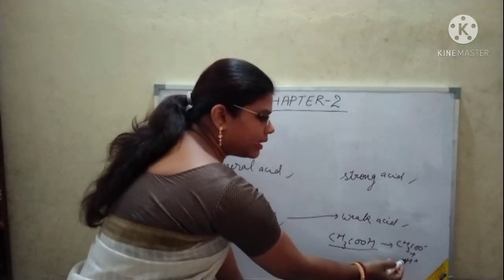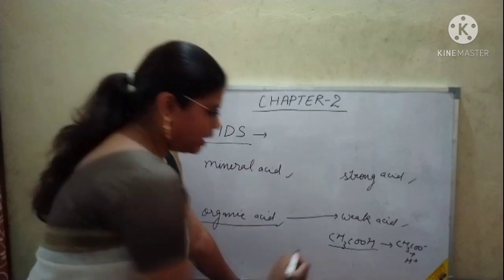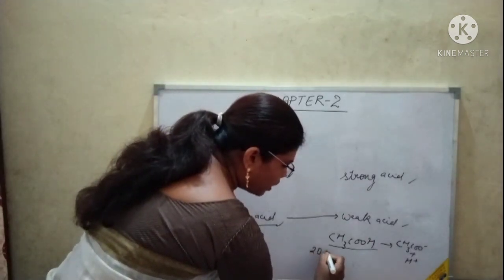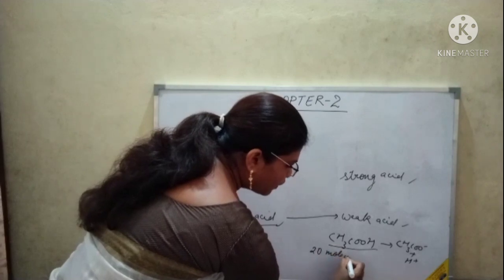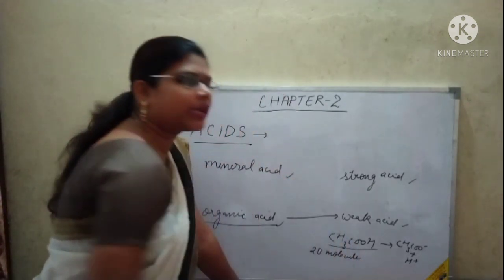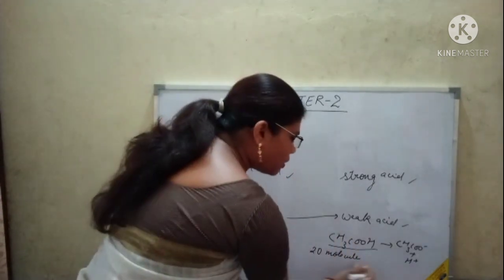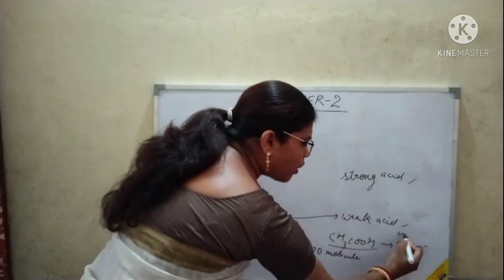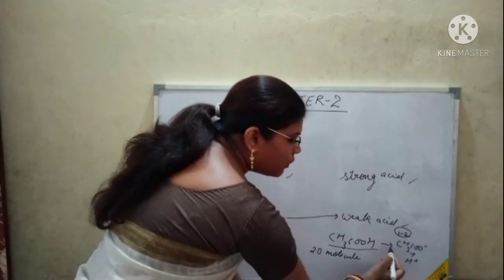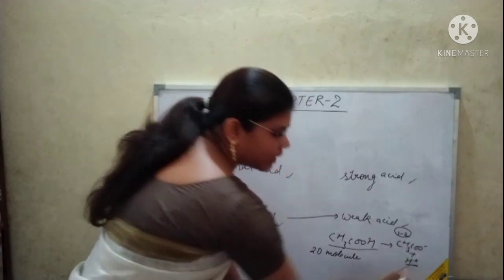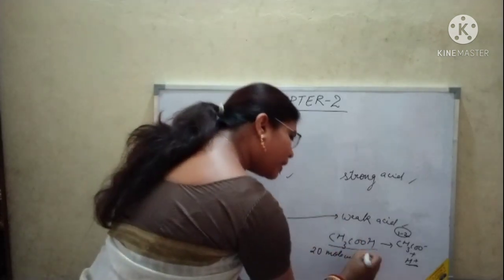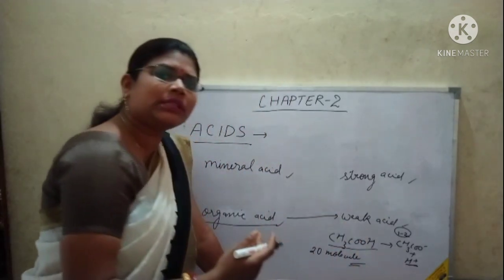That means these 20 molecules will not give 20 H plus ions. Only 1 or 2 H plus ions it will give. So that is a weak acid. Weak acids are those acids which partially dissociate, not completely, and give very little H plus ion.